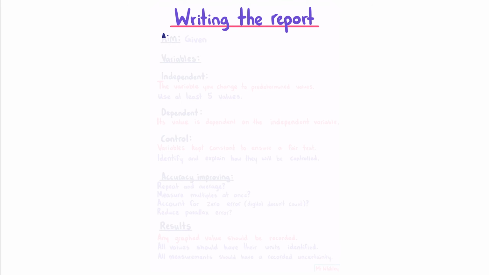Writing the report. In the remainder of these notes, I'm going to go through what might be required in the assessment. However, each school typically does things a little bit differently, and so the advice from your teacher will take priority over anything I say here.